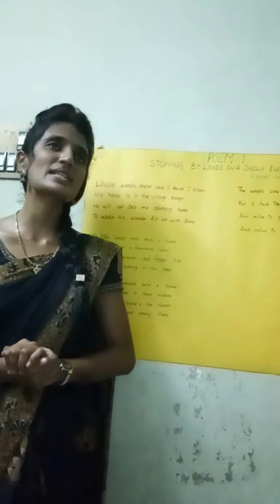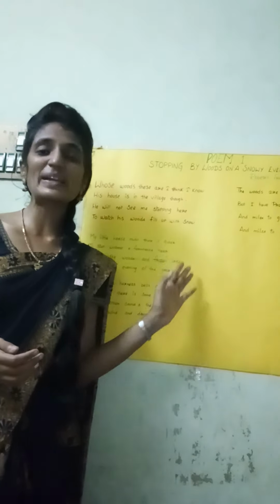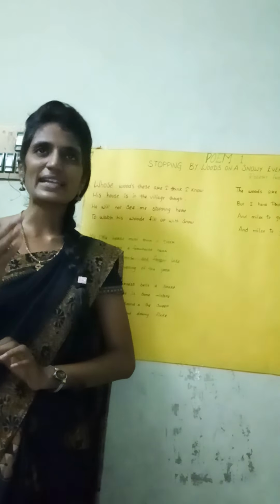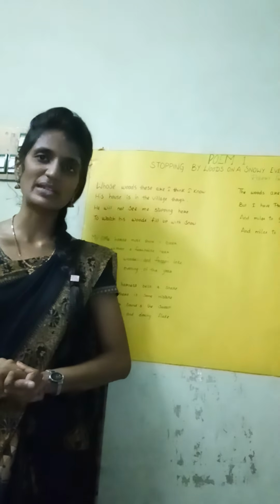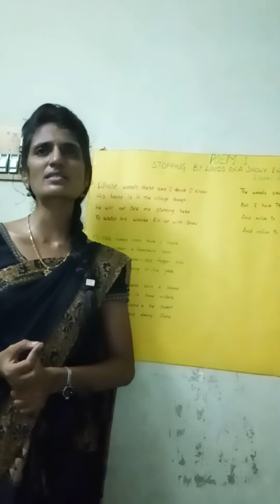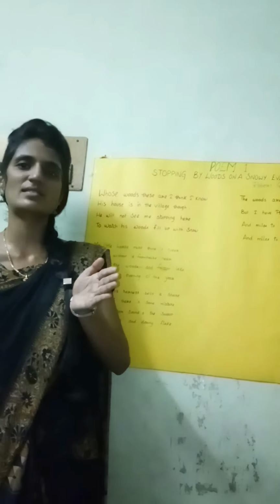This poem is written in iambic tetrameter. What is iambic tetrameter? There are 8 syllables in each line. That is called iambic tetrameter, that is, 4 pairs of 2 syllables. Hence the prefix tetra, that's called tetrameter. And what is meant by iambic? Each pair of syllables contains an unstressed syllable followed by a stressed syllable.